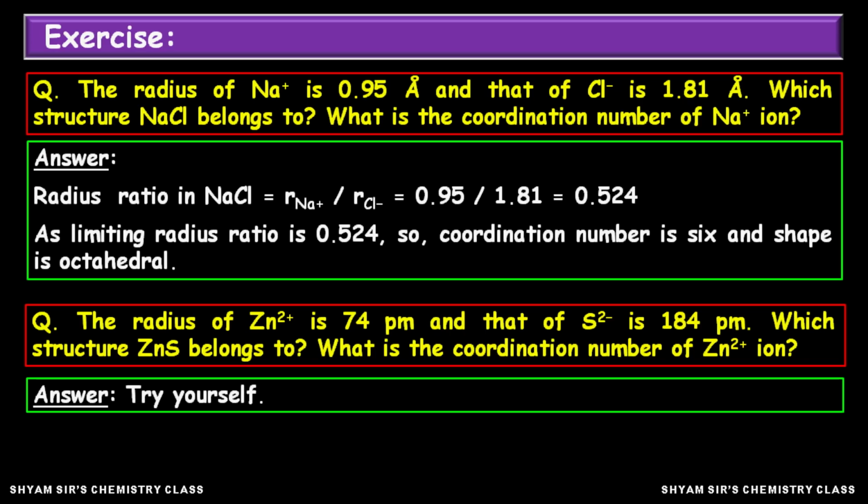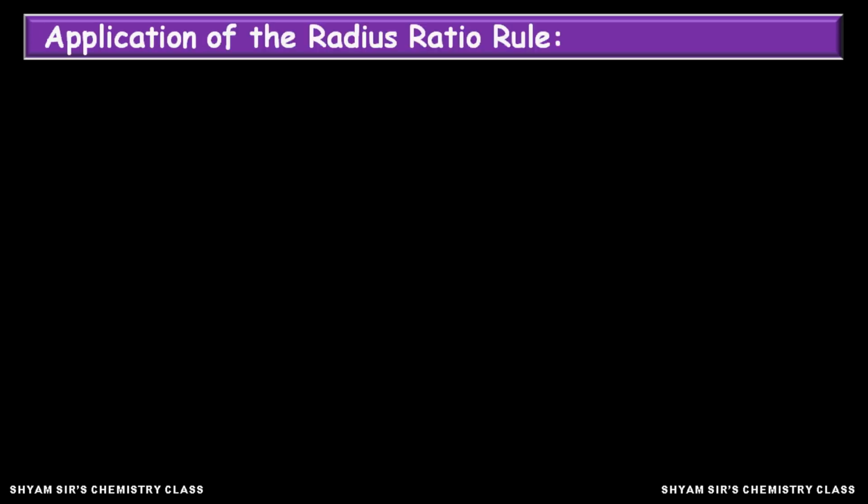Okay. Now we come to the point application. There are a lot of applications of the radius ratio rule. Since this is very important, if you remember that table of limiting radius ratio versus structure and coordination number, you can apply this table to many properties of ionic compounds. So let us see what are the main applications of the radius ratio rule.